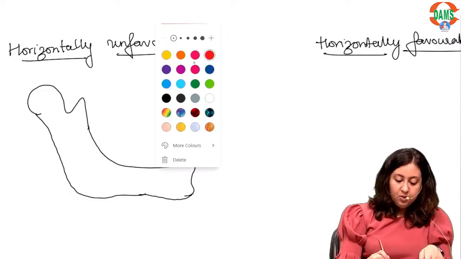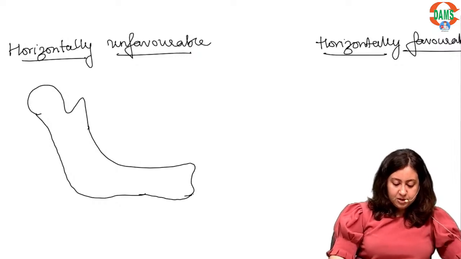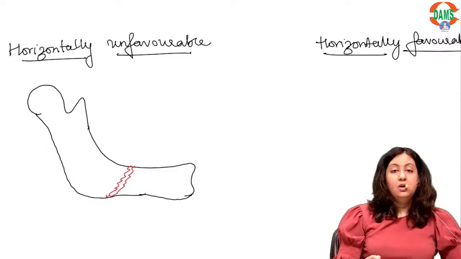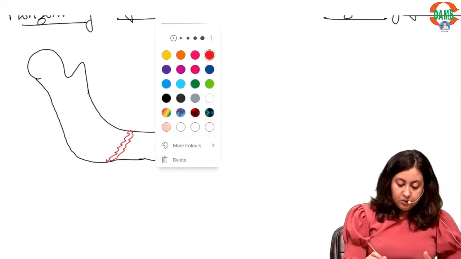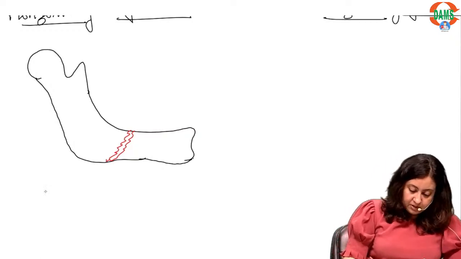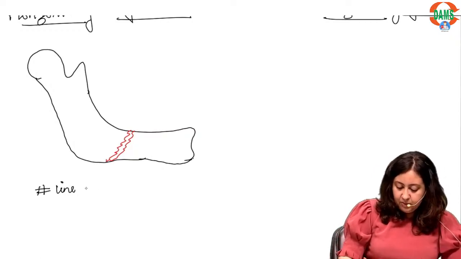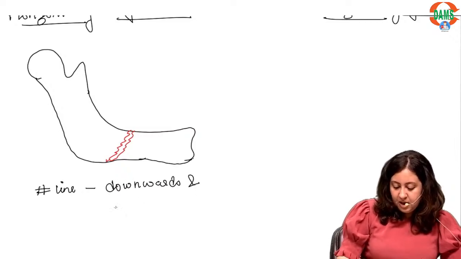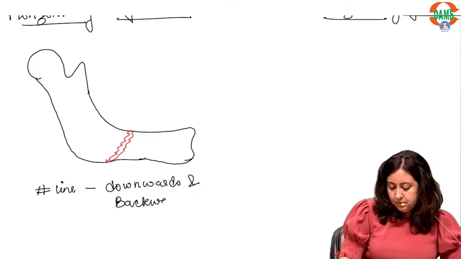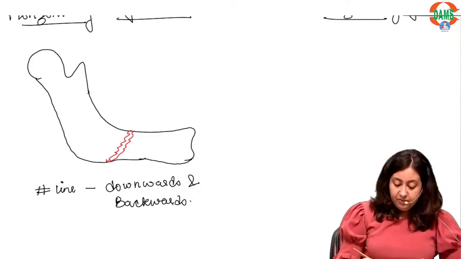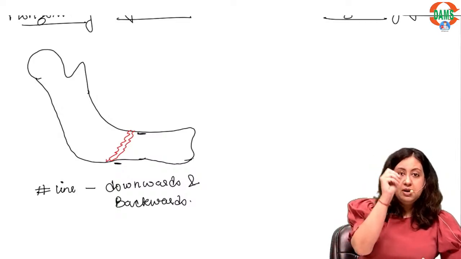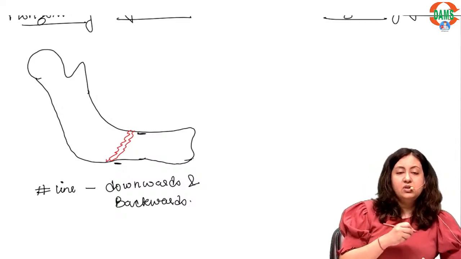Now coming to horizontally unfavorable first. Alright. So here the fracture line will be downwards and backwards. Again, we follow the direction of the fracture line from the superior aspect to the inferior aspect. So it will be downwards and backwards, or posteriorly.